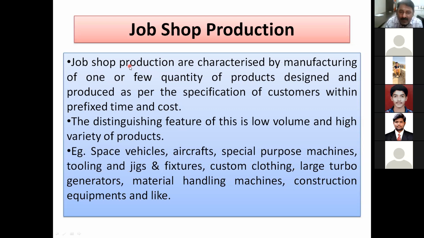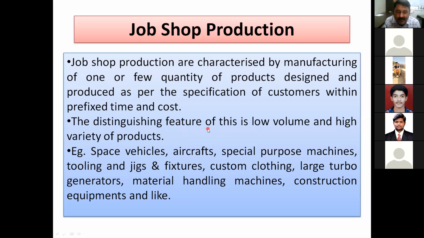So job shop production is characterized by manufacturing of one or few quantity of products. Very important, one or few quantities. So this is one or few quantity of products designed and produced as per the specification of customers within the prefixed time and cost. So let us take example of one, let us take example of two. The distinguishing features of this are low volume and high variety.